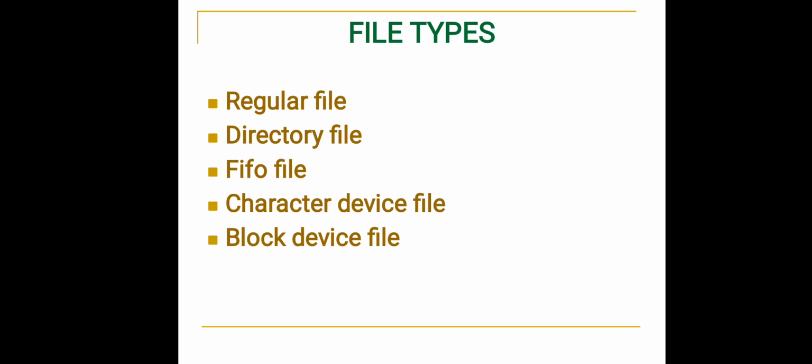Hello everyone. So we are starting a chapter, Unix files. In Unix there are three kinds of files: regular files, directory files and device files. In device files we have three types: FIFO file, character device file and block device file.